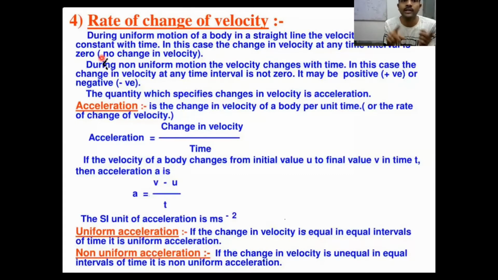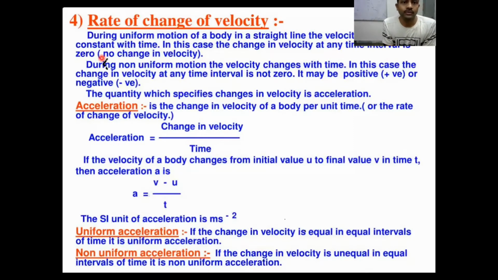Your acceleration value is 0. So in this case you have to consider your acceleration value is 0. When will you consider your acceleration value is 0? When you are moving with constant velocity. In that case your acceleration is 0. That is in uniform motion. If you are moving with uniform motion, it means your acceleration value is 0. Always remember that. So in that case you are moving with constant speed or constant velocity, right?